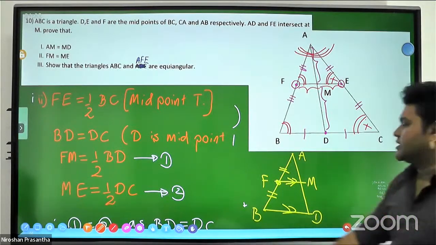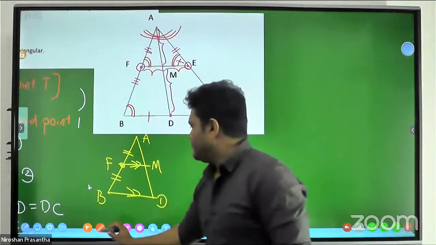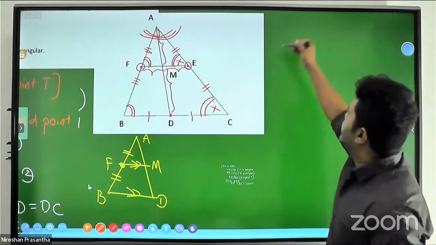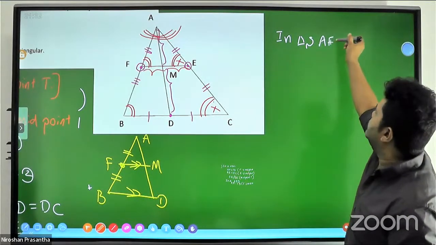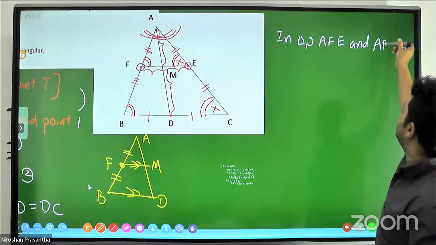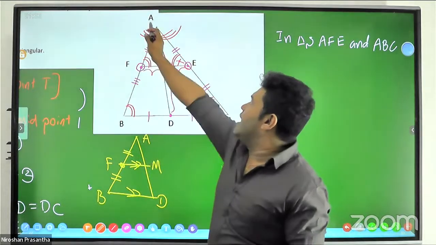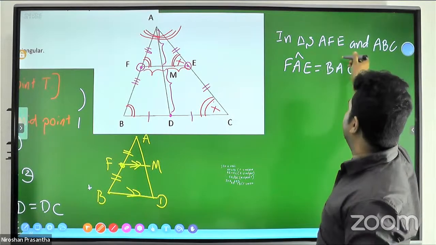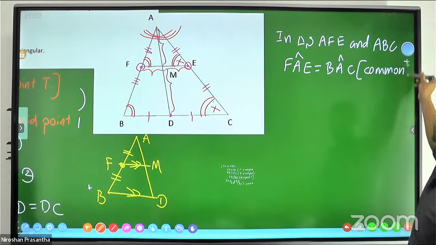So we must write down the steps belonging to that. We start: in triangles AFE and ABC, we can tell that FAE equal BAC, reason: common angle.